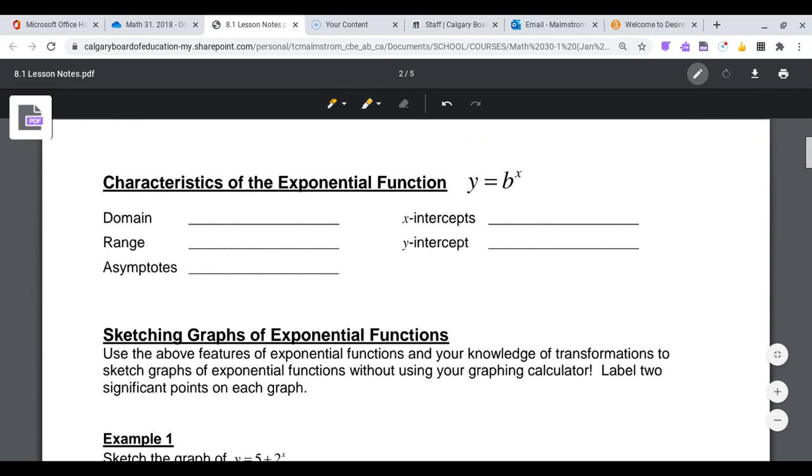So we should know that the domain of all of these is all real numbers, that the range is y greater than 0. Okay, so Malmstrom, do it properly. Sorry, guys. A little out of practice. Here we go. We have a horizontal asymptote at y is equal to 0, so we only have a horizontal. And we have no x-intercepts, but there is a y-intercept at (0, 1). Of course, until we transform stuff, and then those features can change, except for the domain.